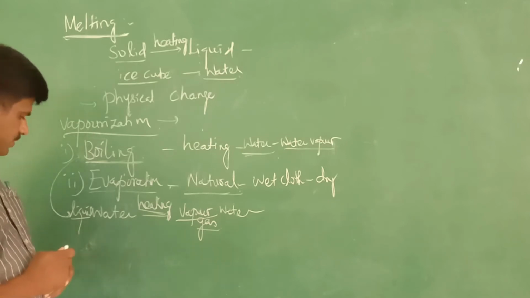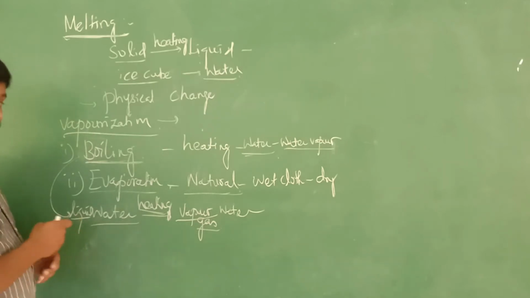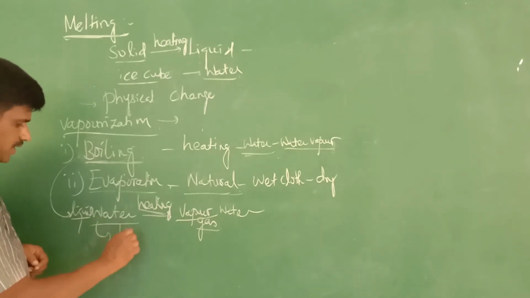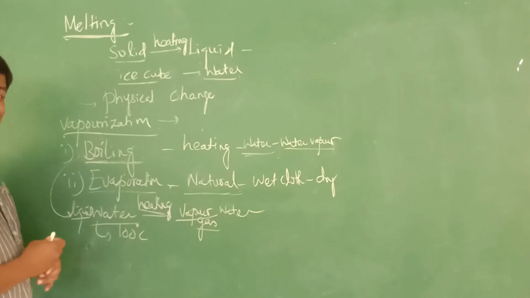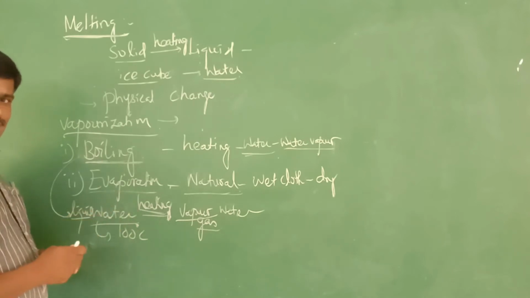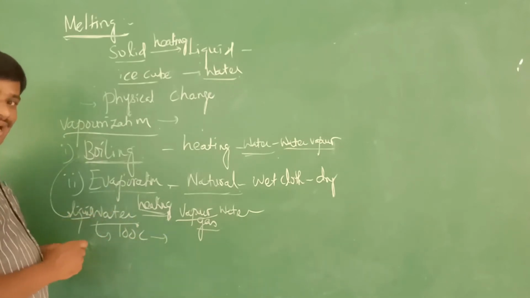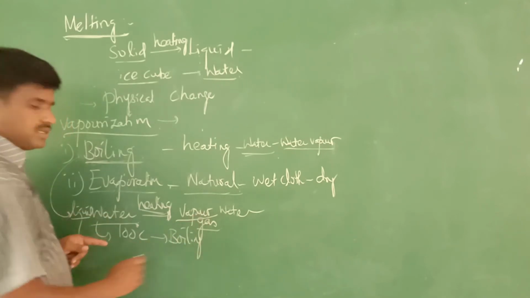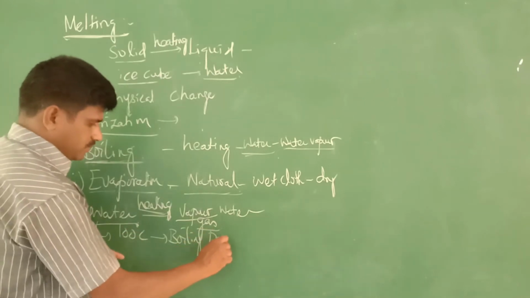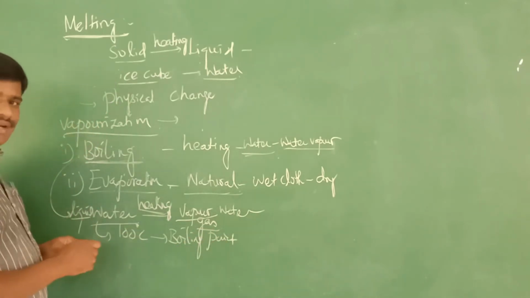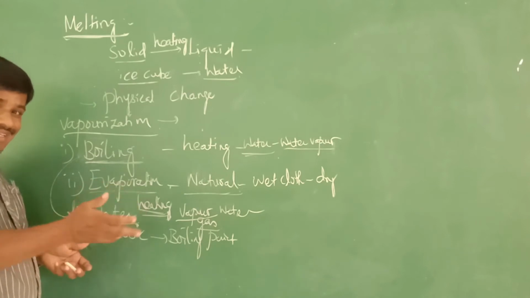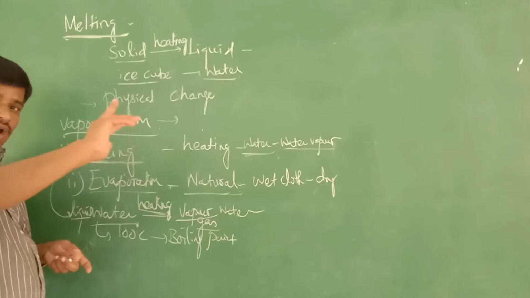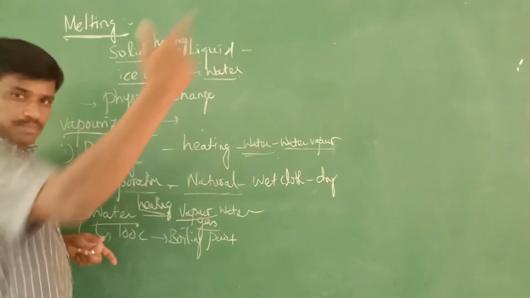In boiling, when water is heated to 100 degrees Celsius, it reaches its boiling point. When water is heated to 100 degrees Celsius, it starts boiling and releases water vapor.